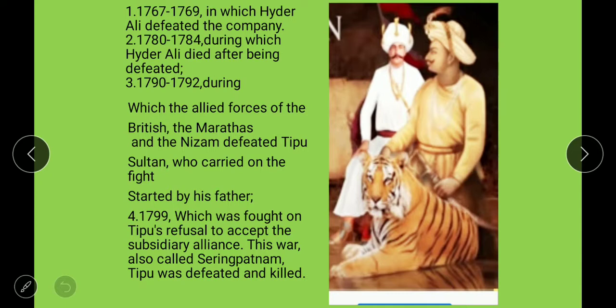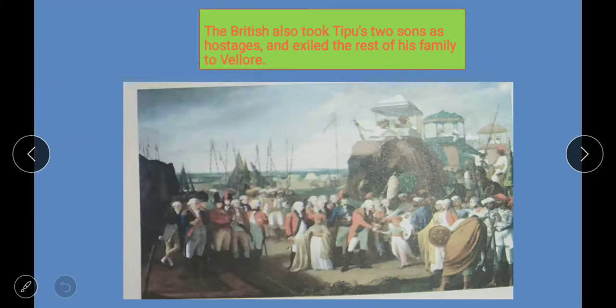In 1799, the war was fought on Tipu's refusal to accept the subsidiary alliance. This fourth war, which is also called the Battle of Seringapatnam, ended with Tipu Sultan being defeated and killed. The British also took Tipu's two sons as hostages and exiled the rest of his family to Vellore.